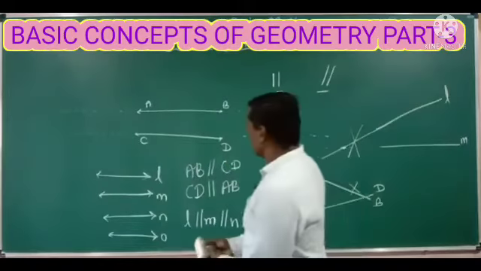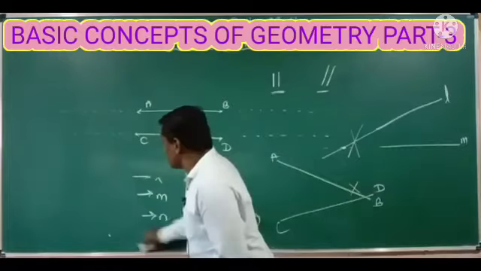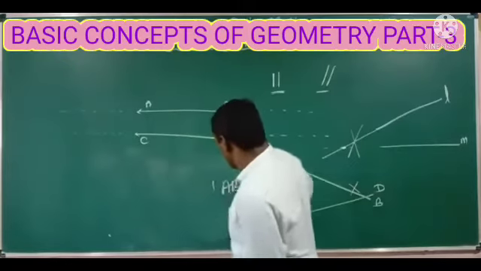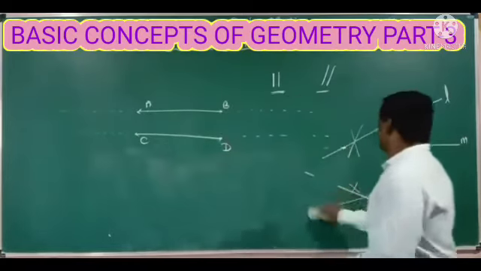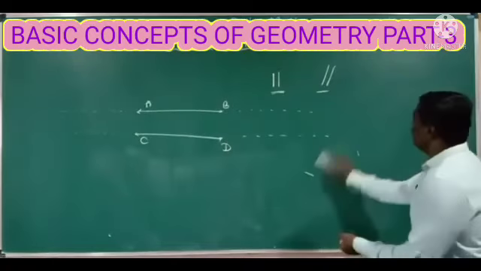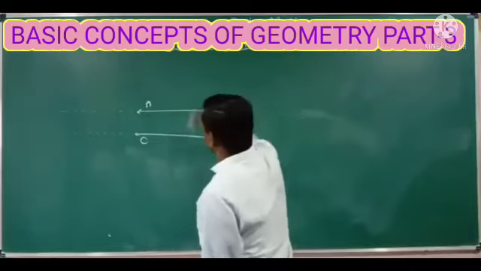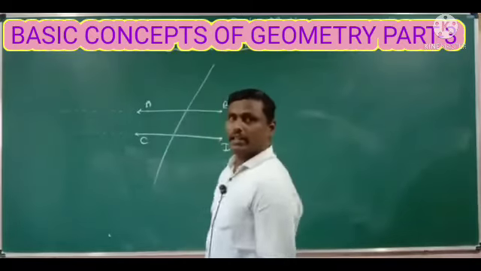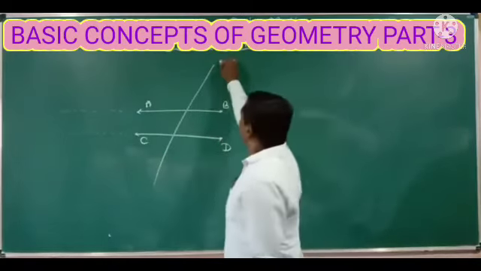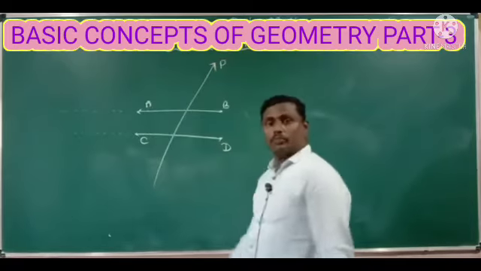For example, here AB and CD are the two parallel lines. If these two parallel lines are intersected by another line, this line is considered as P.